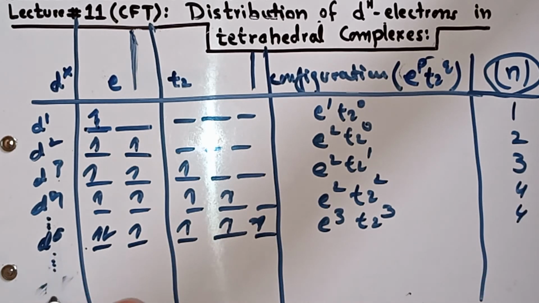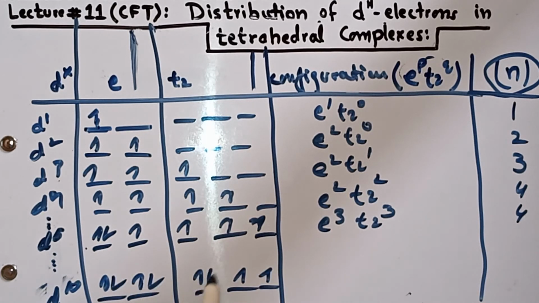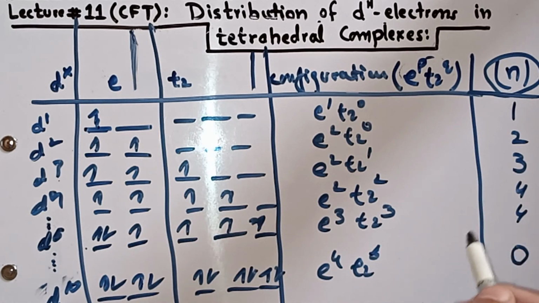Similarly up to d10, all orbitals will be singly occupied first. After that pairing will start and all orbitals will be completely paired, so e4 t2 6 will be found, with zero unpaired electrons.